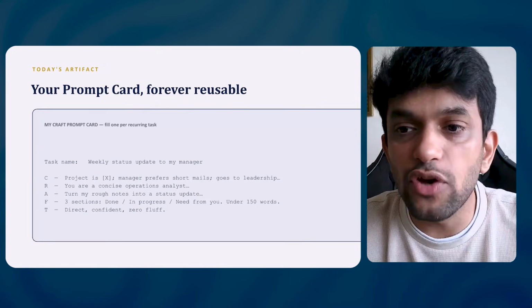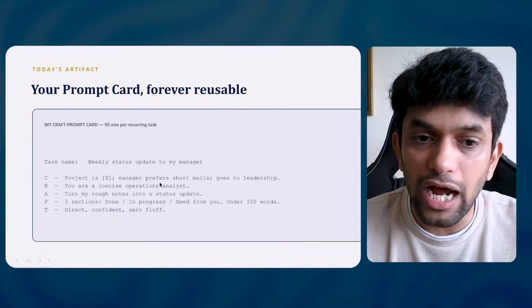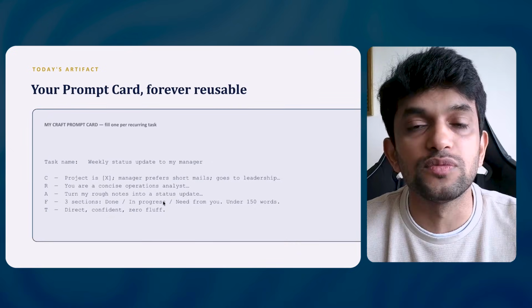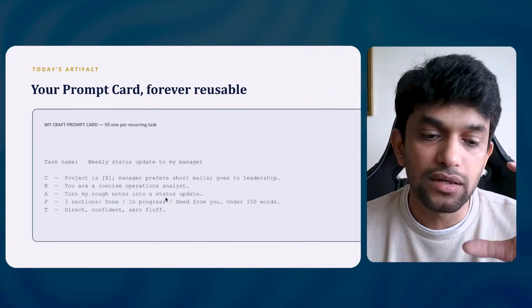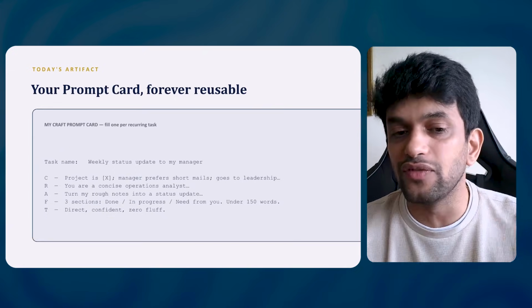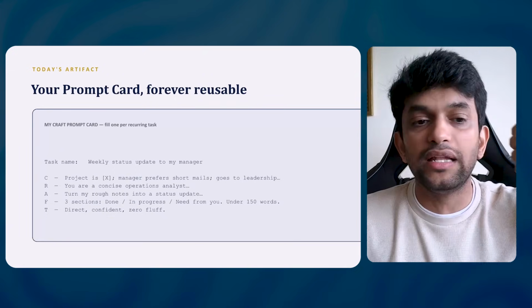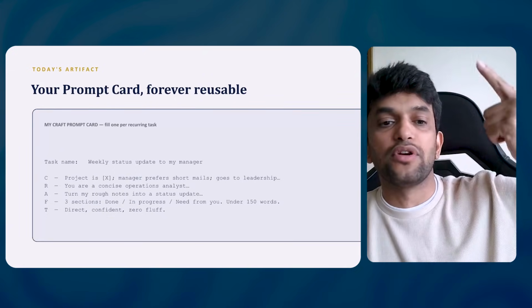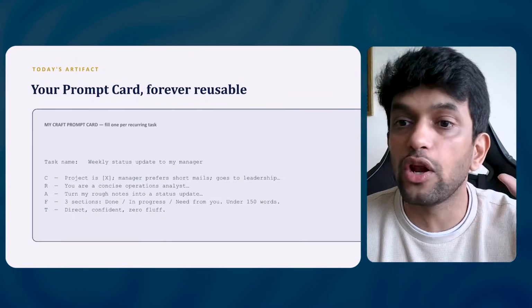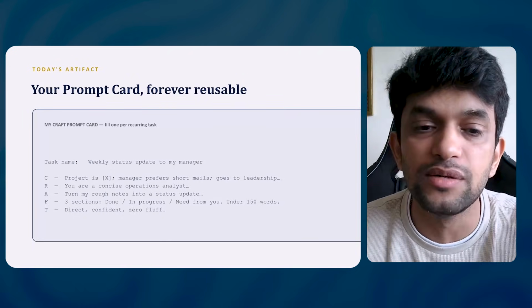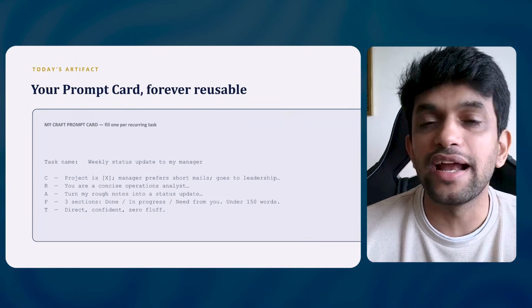Okay. So how do you give your inputs? This is the prompt, and these are my notes. How do you share your notes? You can share your notes by mic. You can take a photo and put it into Claude, so it will pick up from there. But you have to tell the context, the role, the ask, format, and tone. You can also upload your past reports so that it gets an idea of what a report looks like.